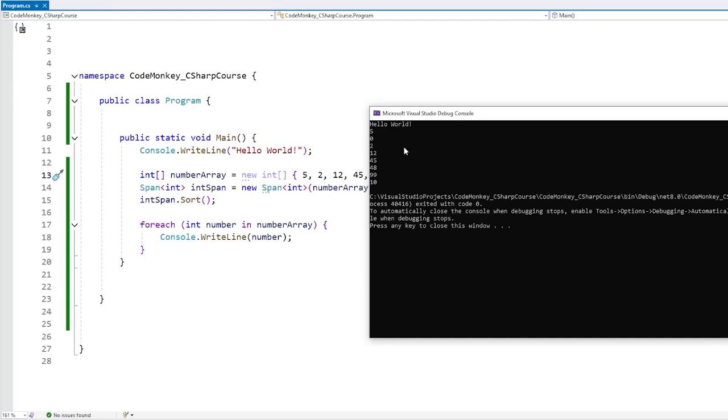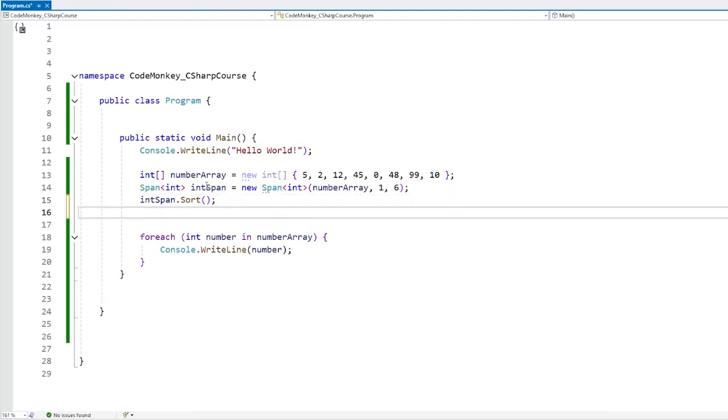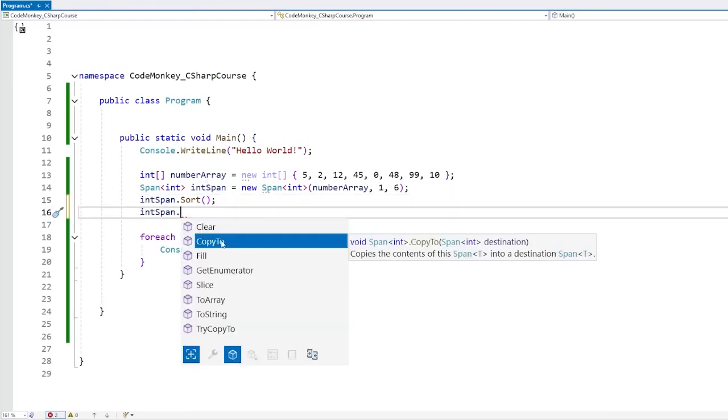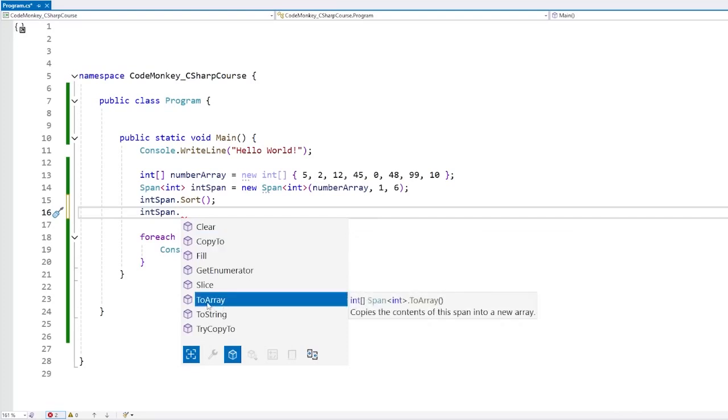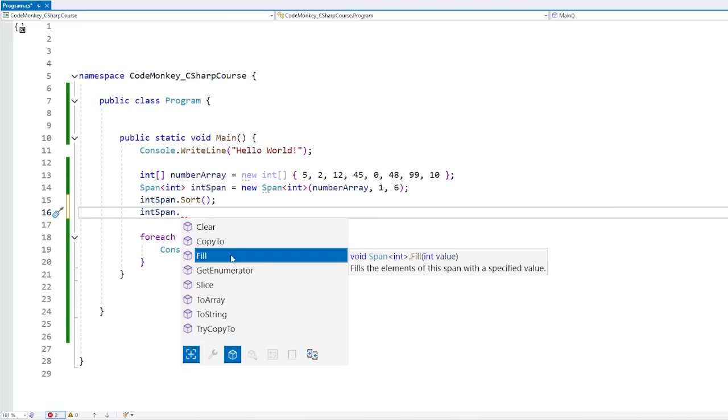And very importantly, we did not have any new memory allocations, which in turn also means we're not going to have any garbage that needs to be collected, which in turn means that our program will be much more stable and much more performant. Then with this span, you can also have all kinds of functions for working with this data. For example, you can copy just a slice onto another span, or copy this entire slice and convert it into an array. You can do a slice of another slice, or you can fill it all with a bunch of elements. And again, all of this applies to the original data.